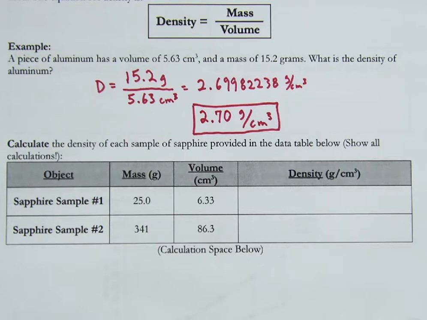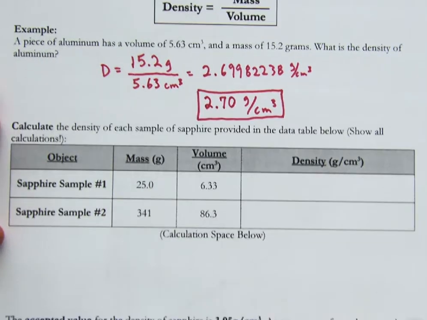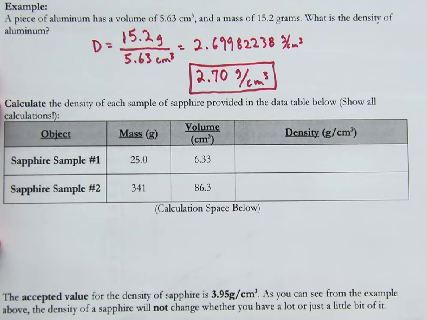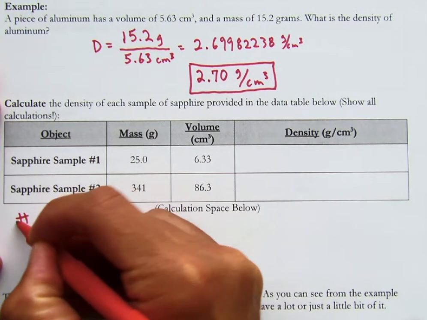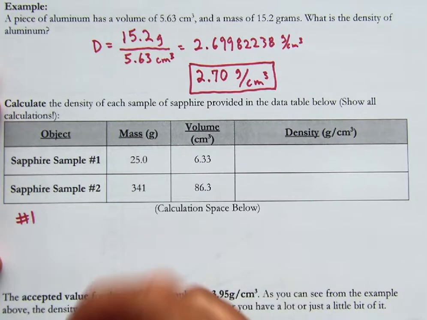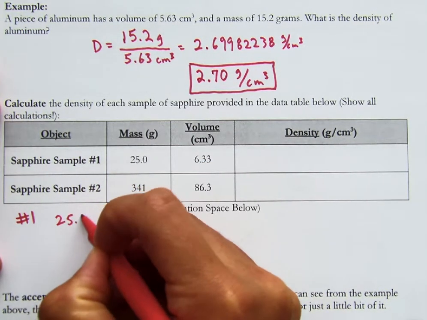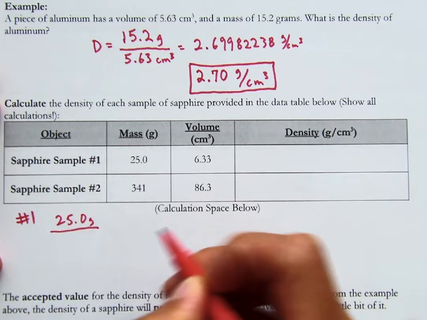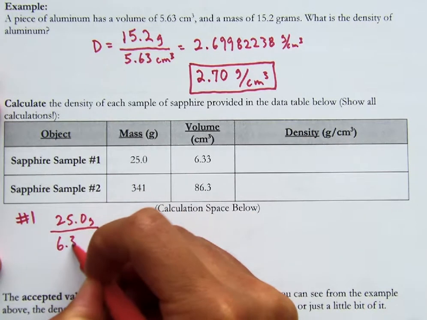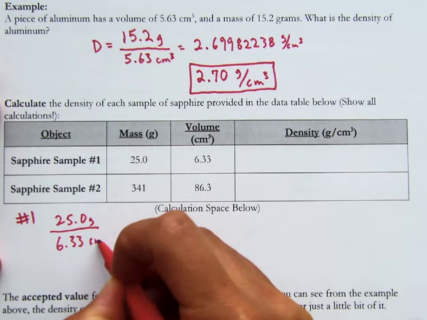So there are 2 sapphires, which is a gem, and the mass and volume of each is provided, and you're going to calculate the density. So density is mass divided by volume. So for number 1, you have 25 grams and 6.33 cubic centimeters.